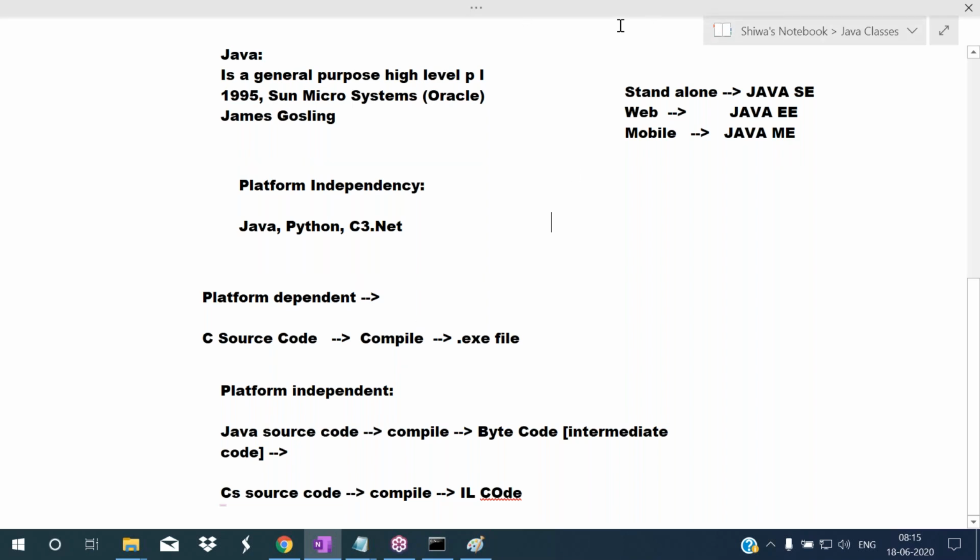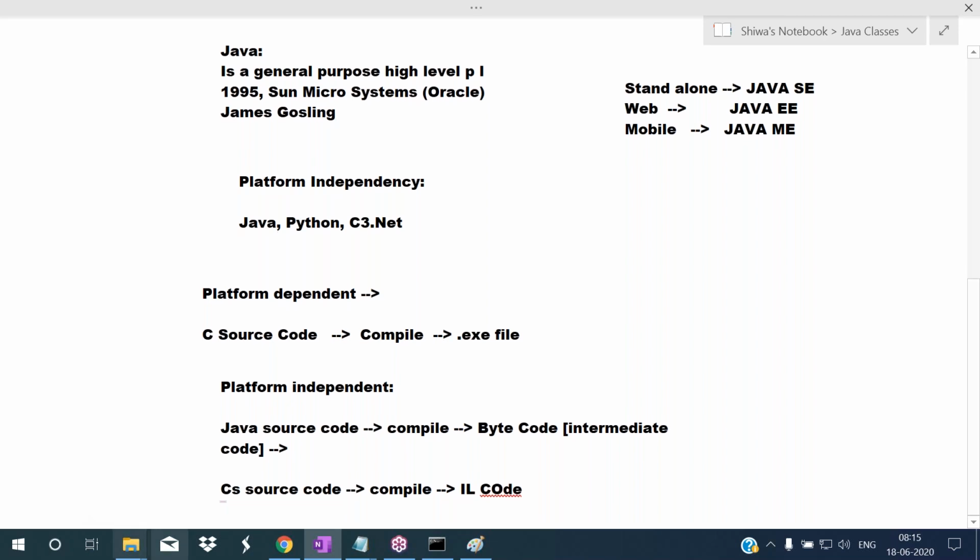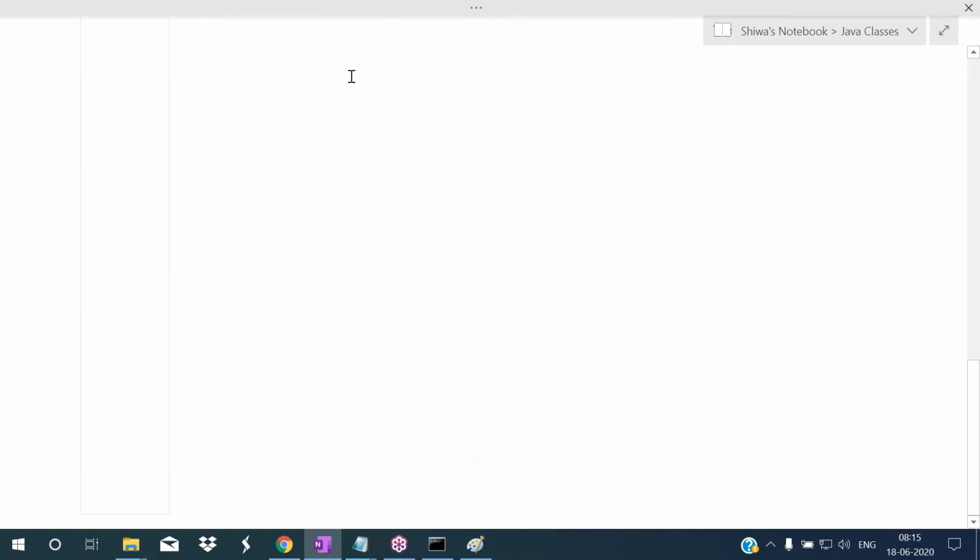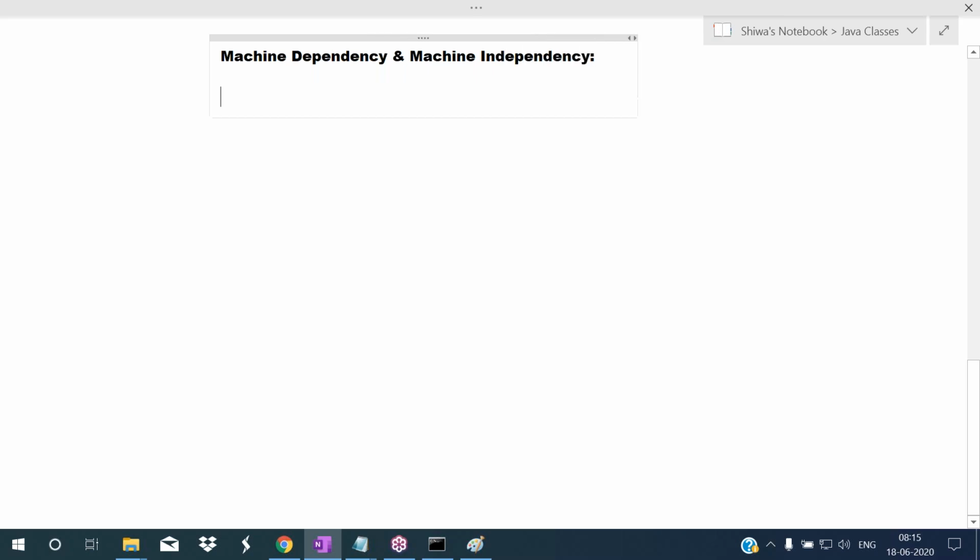Next topic. Let's see what is machine dependency and what is machine independency. What is machine dependency and machine independence?